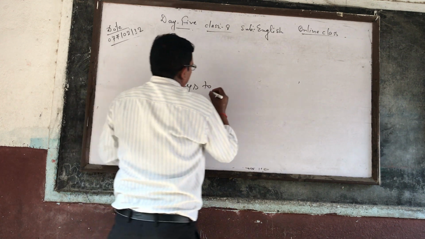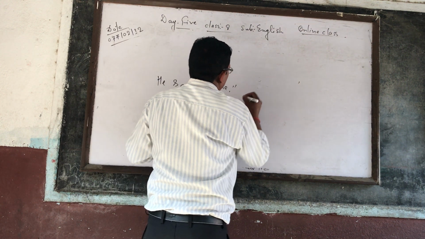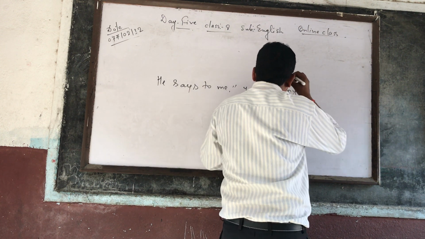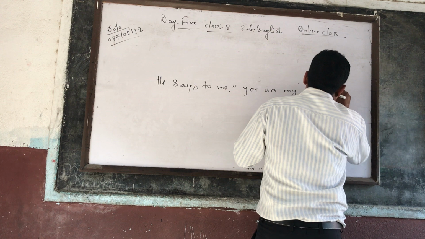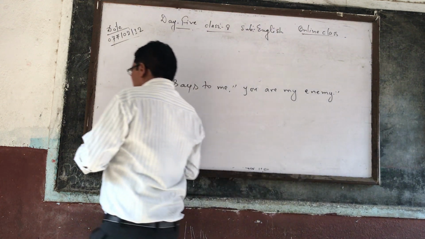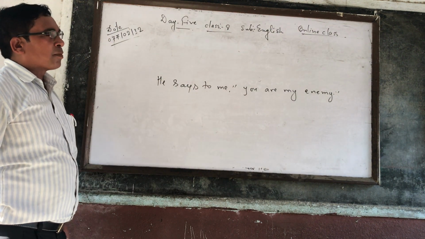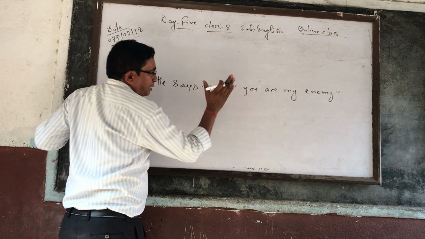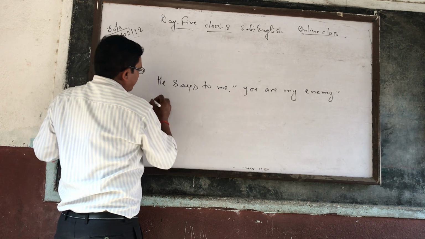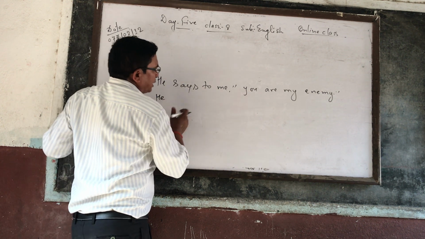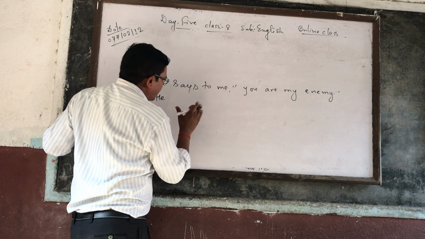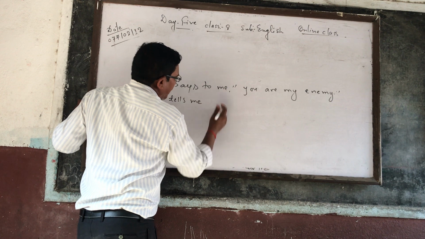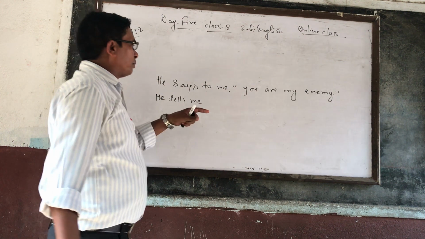He says to me, you are my enemy. In the given example, the sentence that you see inside inverted commas is an assertive sentence. So while changing the reporting verb according to rule number 1, says to is changed into tells. He tells me. After that, both will be connected with the help of that.